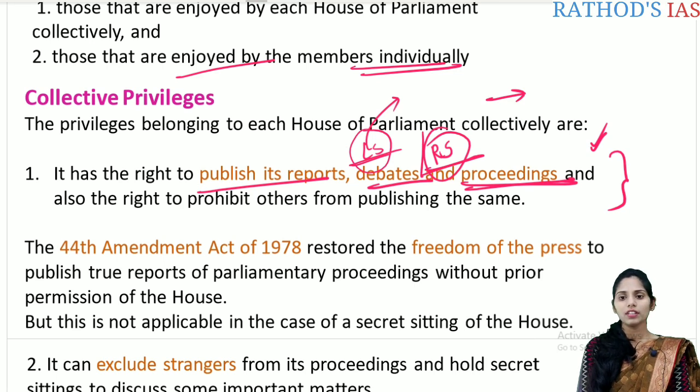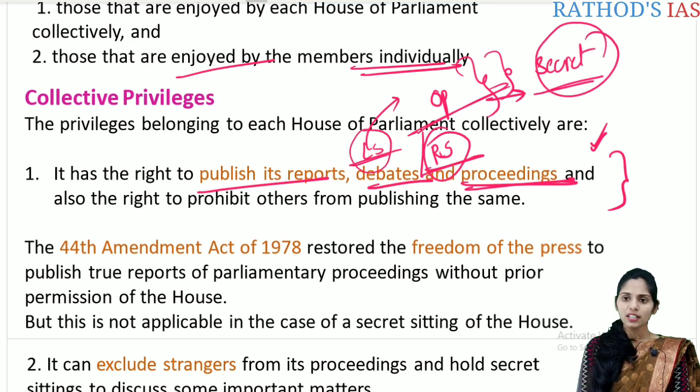So in this regard, we see there is open parliament. Maximum sittings of the parliament will be open. Sometimes on rare occasions we can see there are secret sittings. In the case of open sittings, it is a right of the house to publish the reports, debates and proceedings which happened in the house. In the same way, whenever there are secret sittings happening in the house, the House has the right to prohibit others from publishing the reports, debates and proceedings of the House. So this is the first important collective privilege.